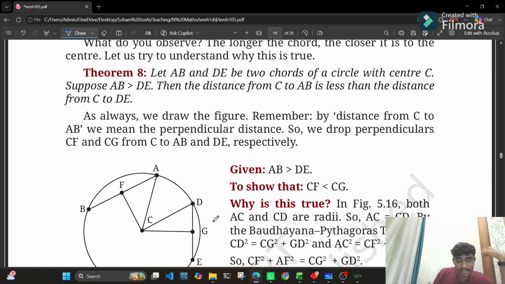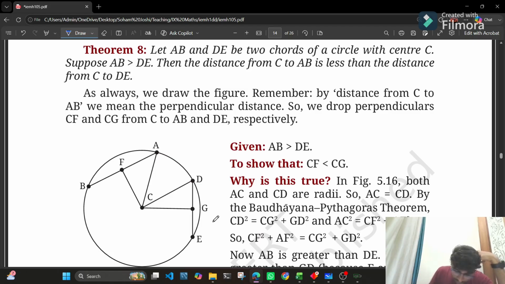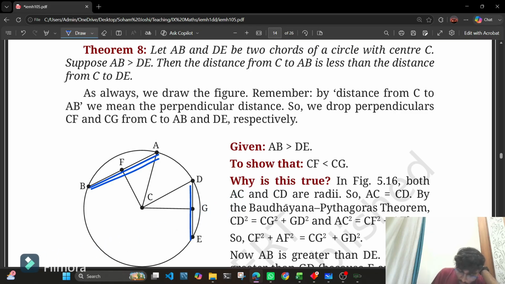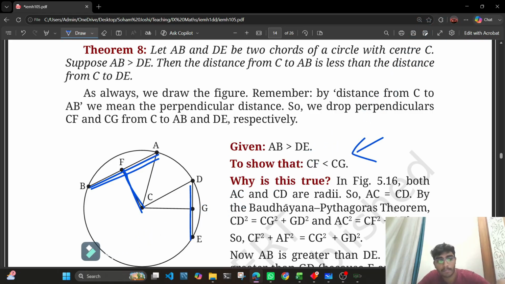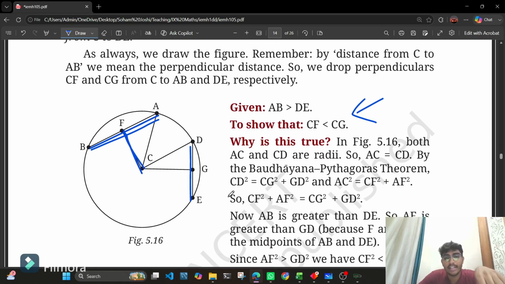Let's say we have two chords, that is AB and DE, with center C. Suppose AB is greater than DE, then the distance from C to AB is less than the distance from C to DE. That is obvious because the length of AB is greater than the length of DE, so it is nearer to the center. So we can say that CF is less than CG.